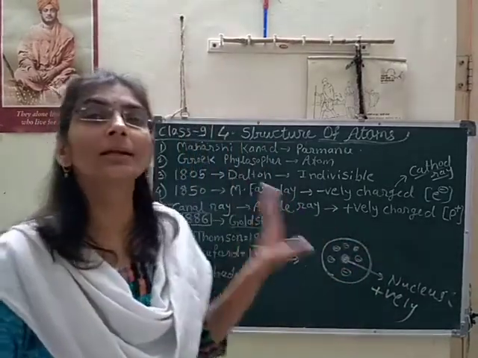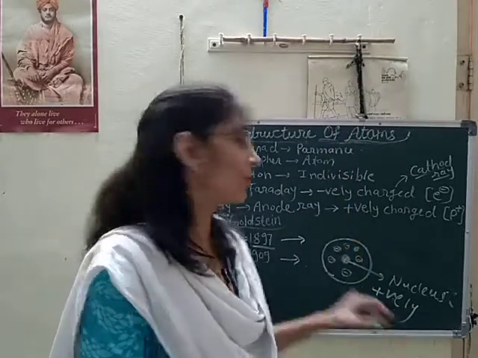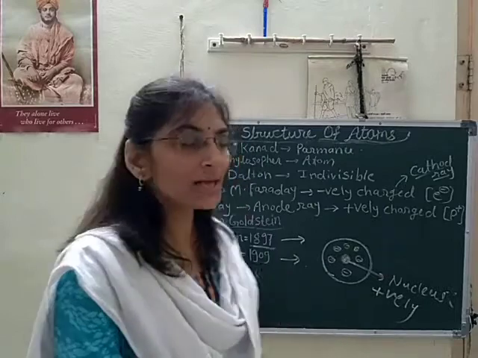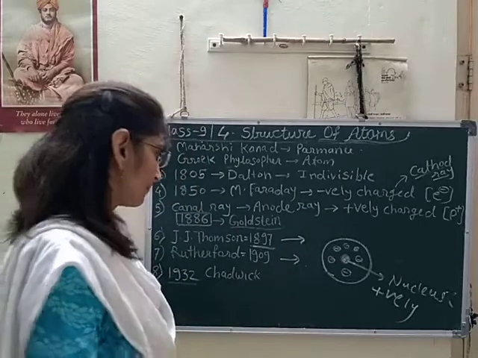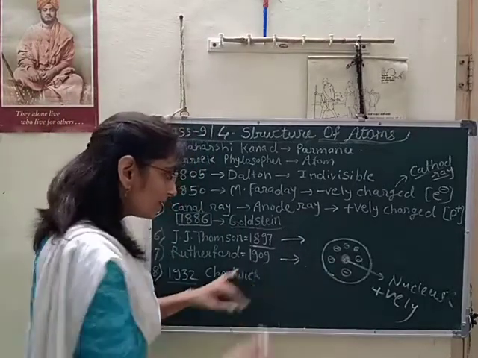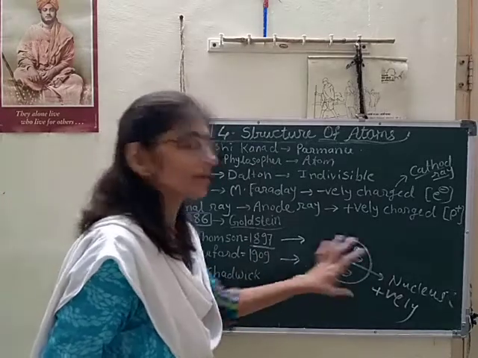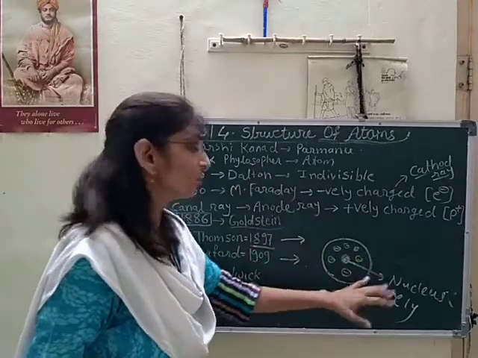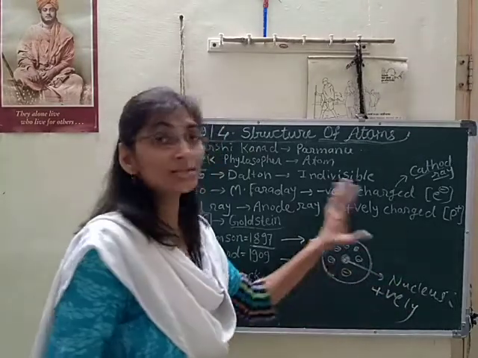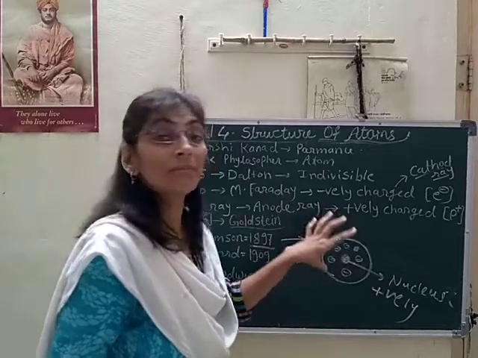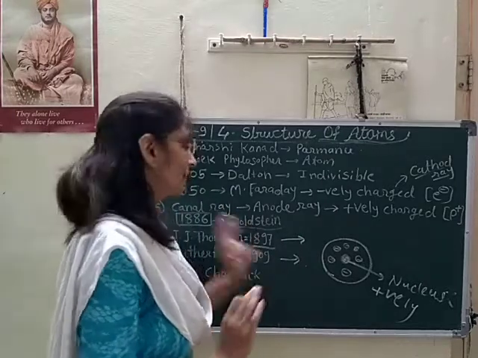But he didn't give discrete energy levels for the revolution of the electron. He only found that electrons are moving around the nucleus, and this structure was given by Rutherford in 1909. That structure was also very important because the nucleus was discovered here, electrons are revolving around it, and there is much vacuum inside the atom. Those three things are very important discoveries.